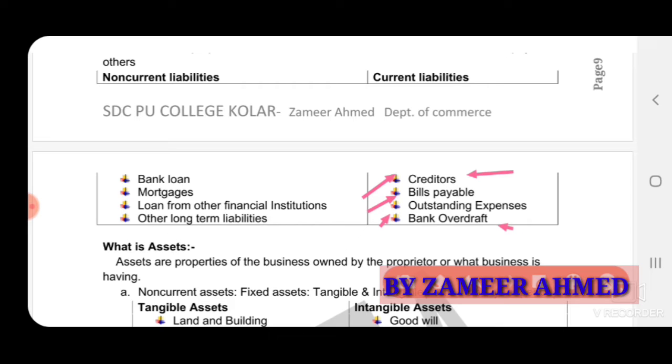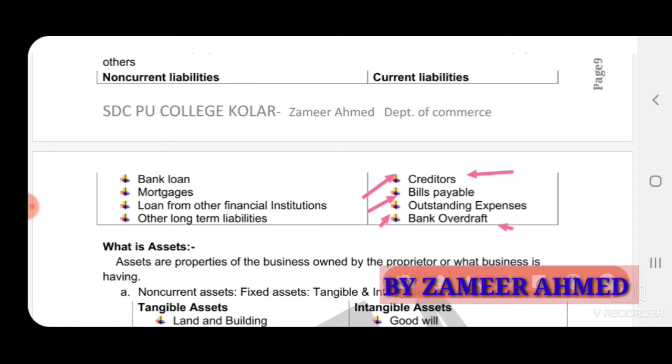And next, bank overdraft. Bank overdraft is a type of loan given by the bank to its current account holder, the current account opened by a businessman. On the guarantee of the businessman, the bank will give the facility, so he can withdraw in excess of his bank balance. So all these are examples of current liabilities. So it's clear: liabilities, non-current liabilities and current liabilities.